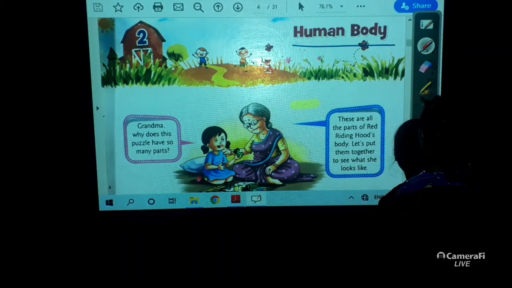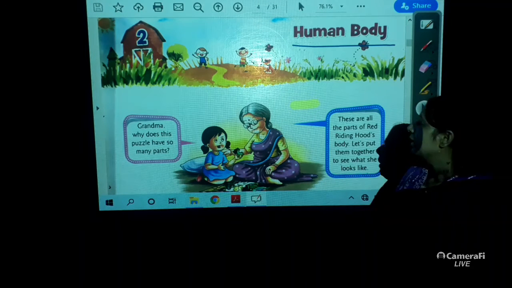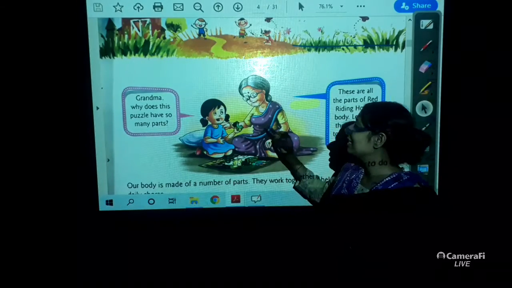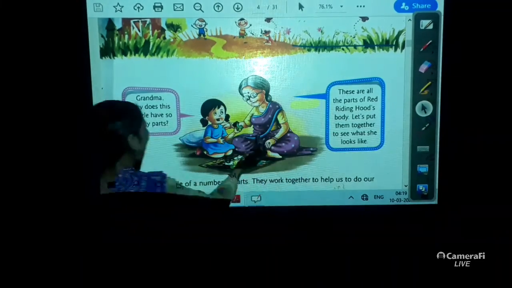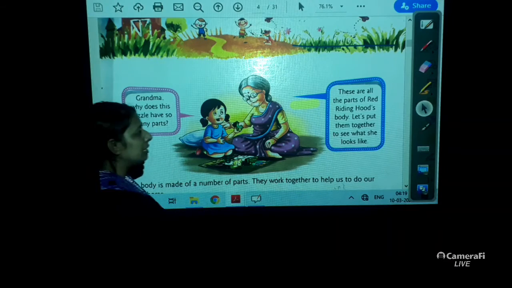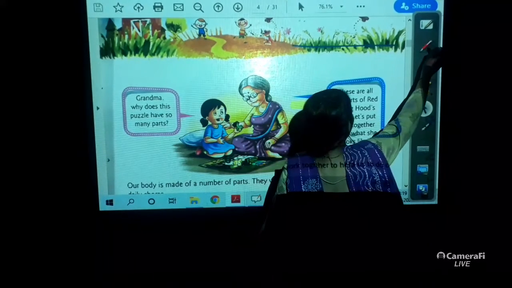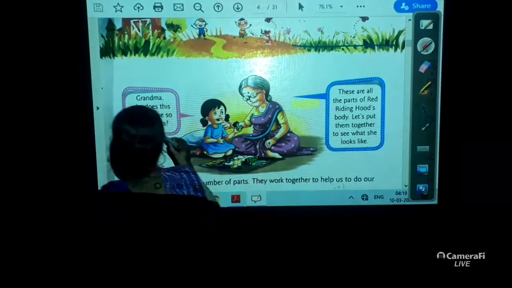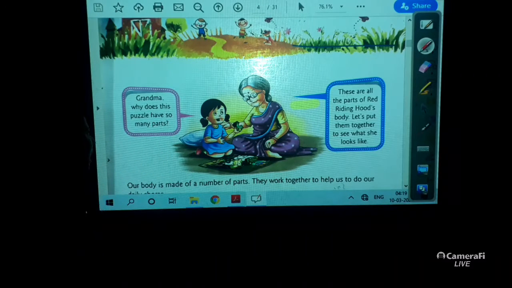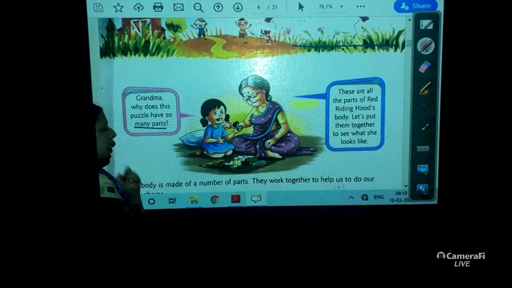Yes, so in this chapter, here you can see who is she? She is Granny or Grandma. And now she is who? She is Saina or maybe the other one. She is saying what? Grandma, why does this puzzle have so many parts?